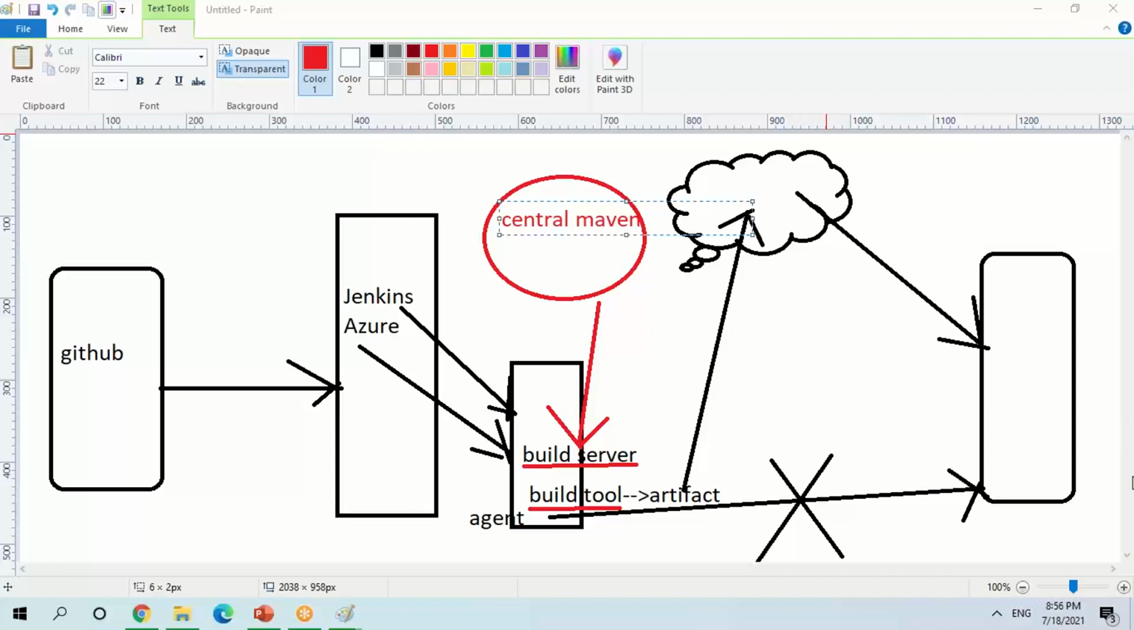Sorry, I missed your question. Can you come again? What I'm saying is, when I'm going to build, let's assume I am going to do a Maven build of this Java-based project. So when I'm going to do a Maven build, obviously, right.